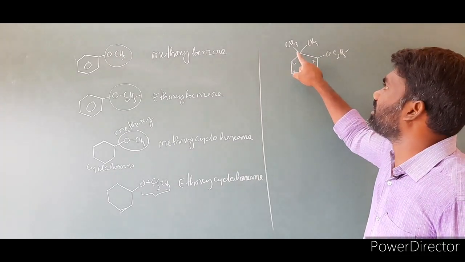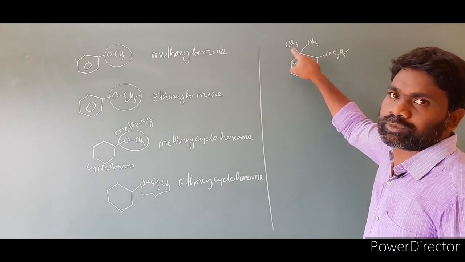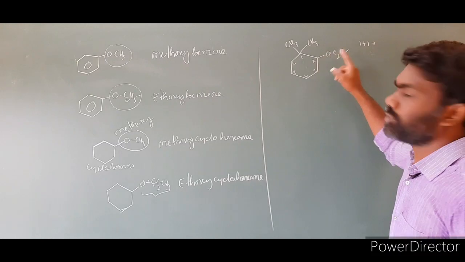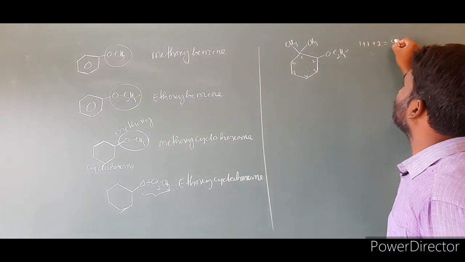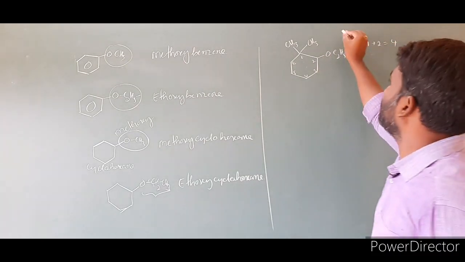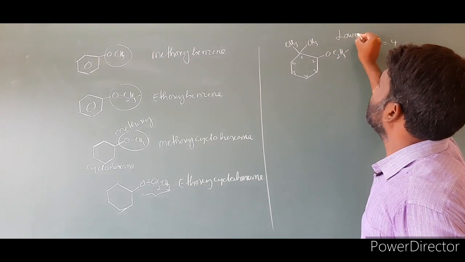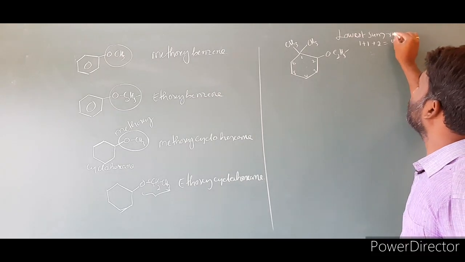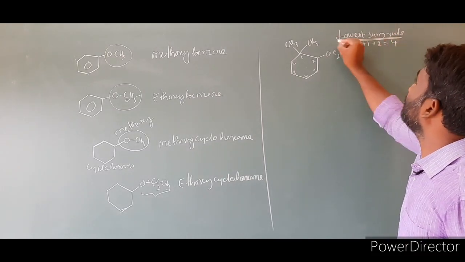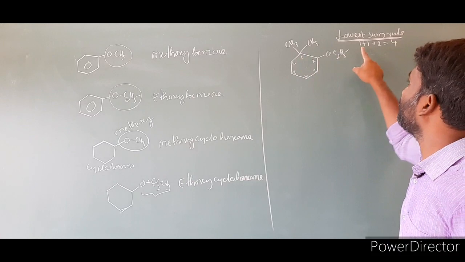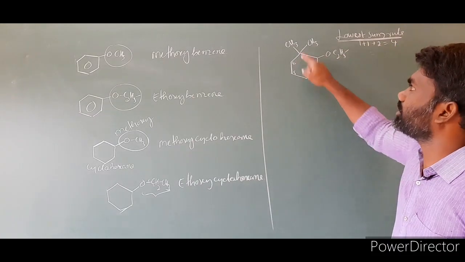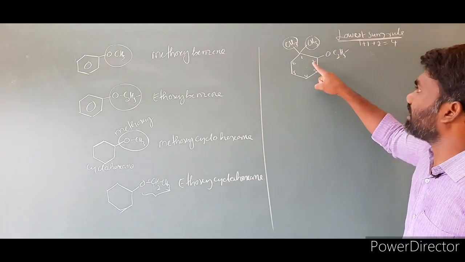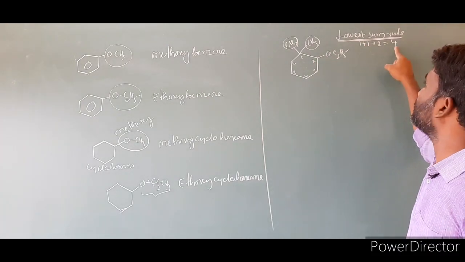At first position there are 2 substituents, so 1 plus 1, plus at second position one more substituent, plus 2, that is equal to a total of 4. This direction: 1 plus 1 plus 2 equals 4.